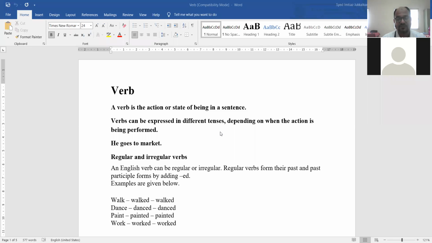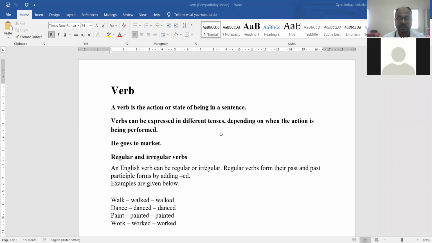If you just utter a verb, the listener can understand the meaning. For example, if I say go, you understand that I am telling you to go. So only verb, if you utter, the meaning is conveyed to the listener. Verb is very important. Therefore, we have to start with the verb.